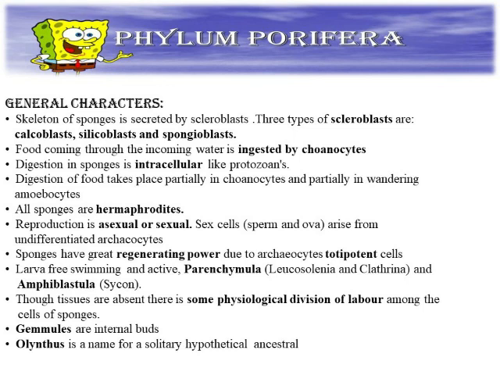Hermaphrodite means the male gonads and female gonads are found in a single organism. A very important part is the regeneration capacity. Great regenerating power is found in sponges due to archaeocyte cells, which are totipotent cells. Larva is parenchymula and amphiblastula. They have a physiological division of labor. Gemmules are present.